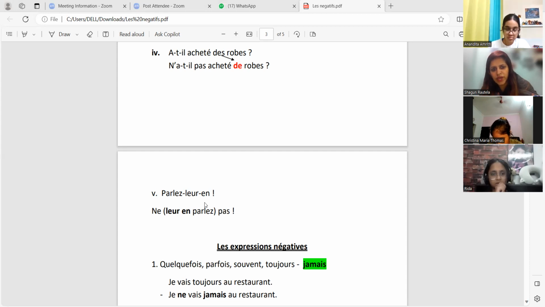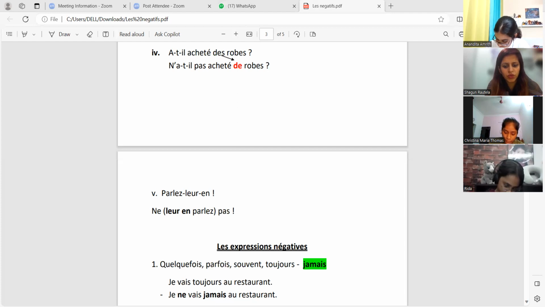But when you have to make the negative of this sentence, all the pronouns will shift before the verb. Imperative positive: just write this line that I've written in the chat. Imperative positive, pronouns after the verb. Imperative negative, pronouns before the verb. And again, the above rule that we have discussed: whenever the pronoun and the verb are there, you can't separate them.